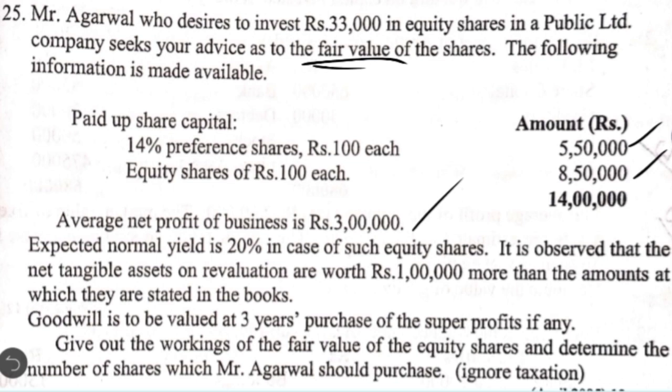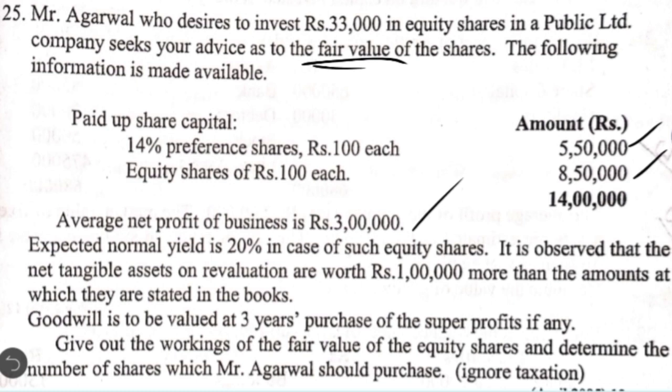So here, as it is given, we have to calculate the maximum number of shares he can buy by investing 33,000 based on fair value. So as you know, fair value is a simple average between intrinsic value and market value. So first we are going to calculate the intrinsic value of the share, then the market value, then in the third step the fair value, and the fourth step will be the main answer. We are going to calculate the maximum number of shares he can buy by investing 33,000.